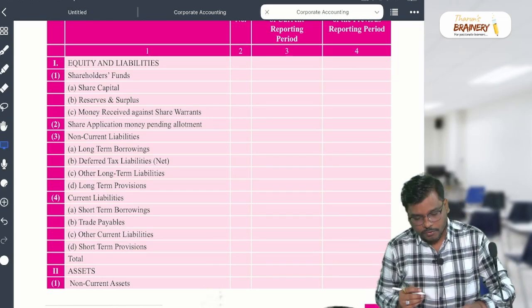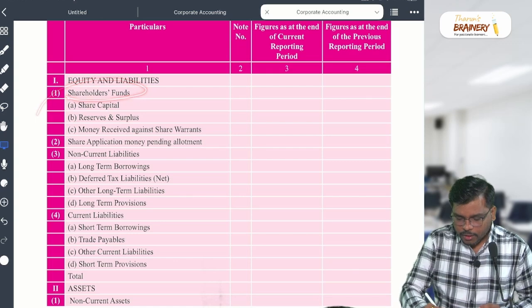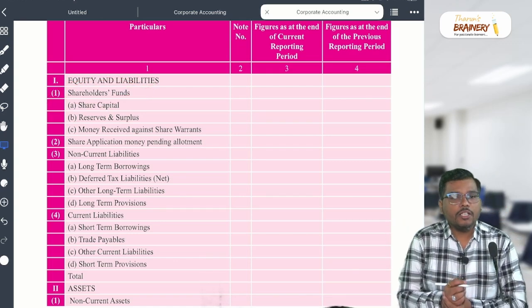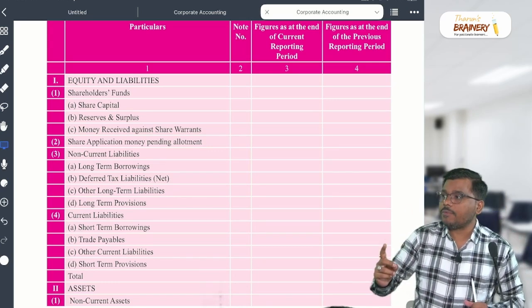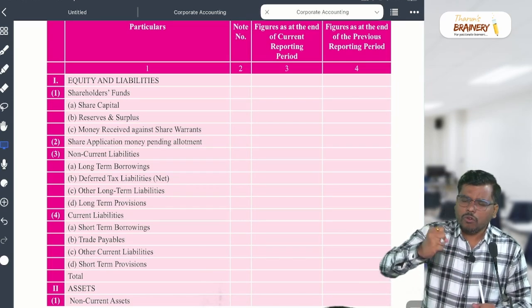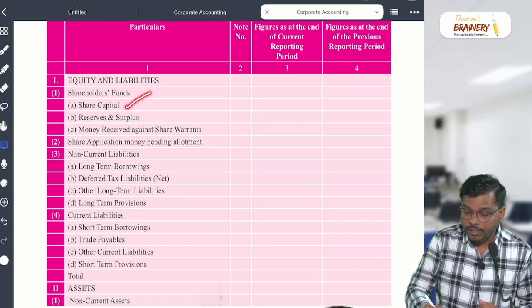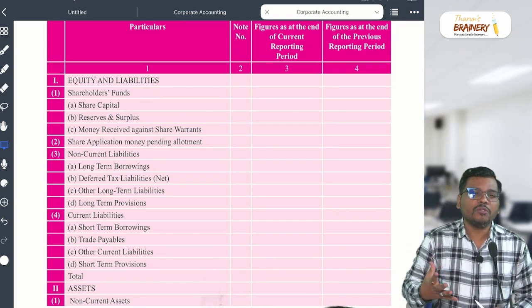Fine. In the shareholders' fund, we understood what share capital is, correct? We'll discuss it in the first chapter, accounting for shares, and at that time I will tell you the entire concept with logic. How does a company do the accounting for shares?